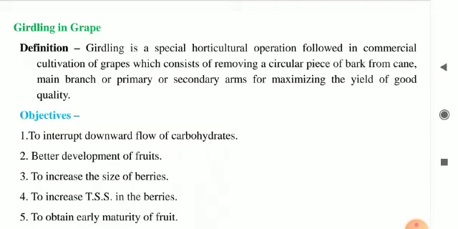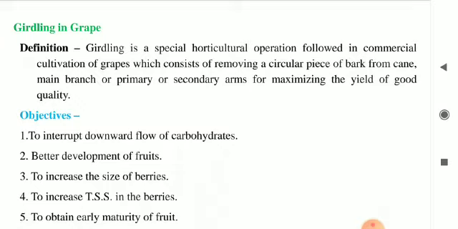For getting the yield of good quality, a circular piece of bark is removed, whether it may be removed from cane, main branch, primary arm or secondary arm.